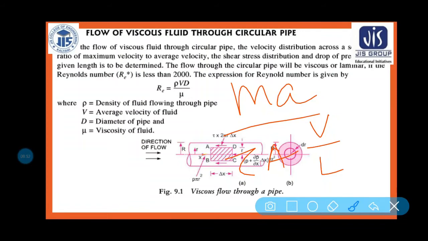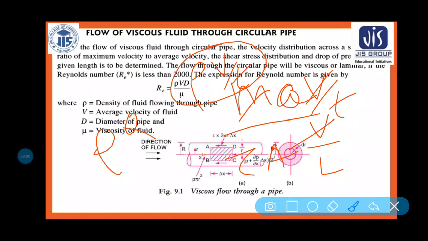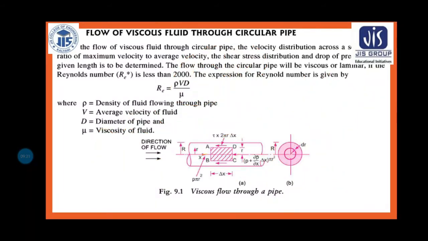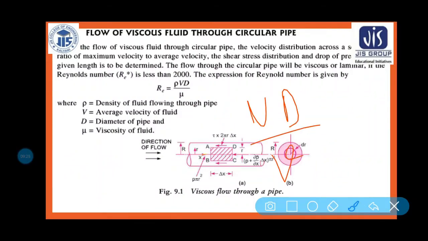This is also velocity per unit time. So velocity cancels out, and m is equal to rho into v by t. So rho into Q by mu into A into L. Now if I calculate this part, you will be getting rho Vd by mu.